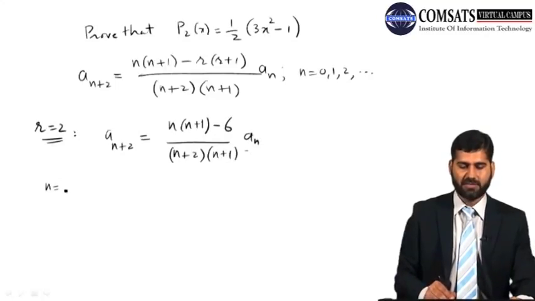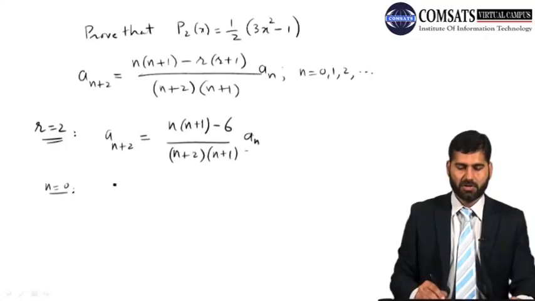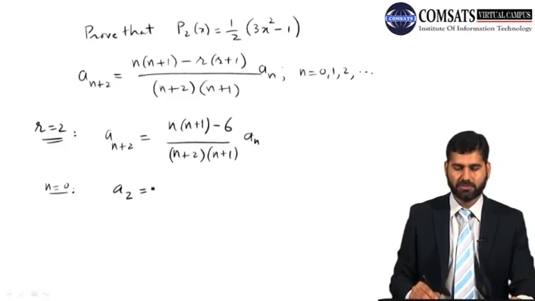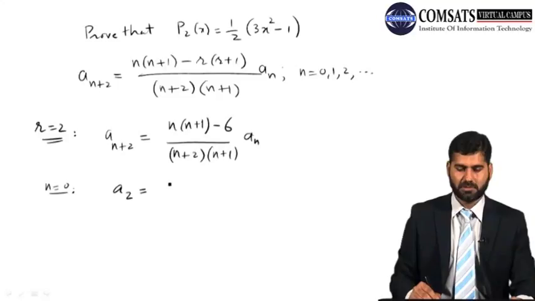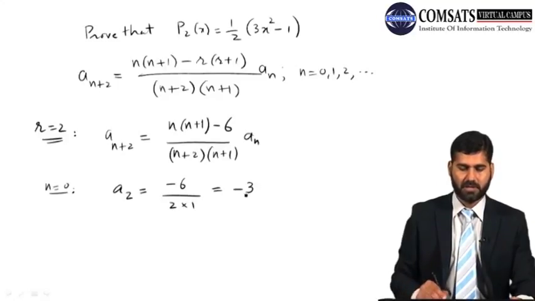So now if n is 0, your a2 will be equal to minus 6 over 2 times 1, so that is minus 3.